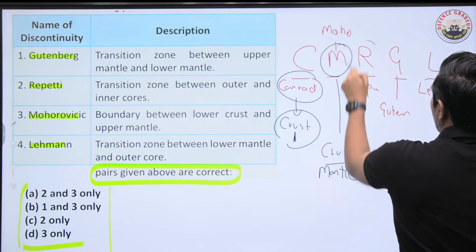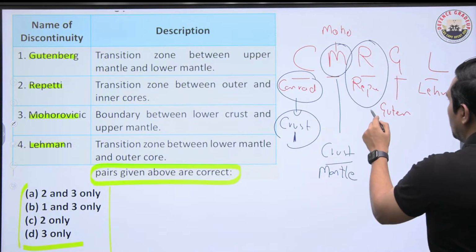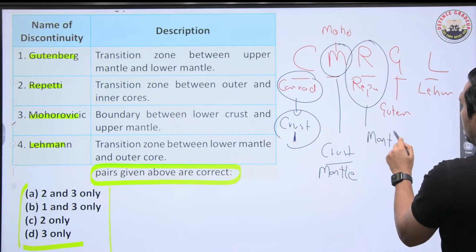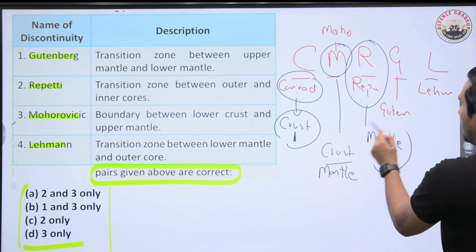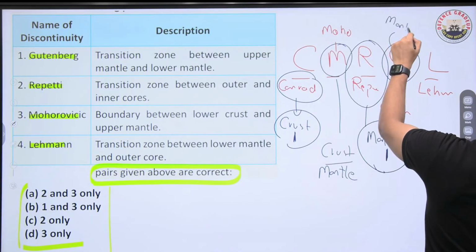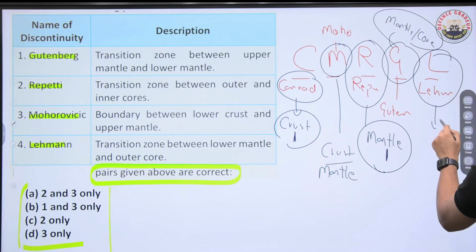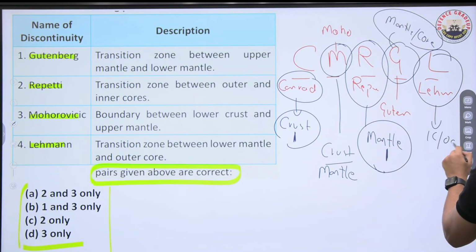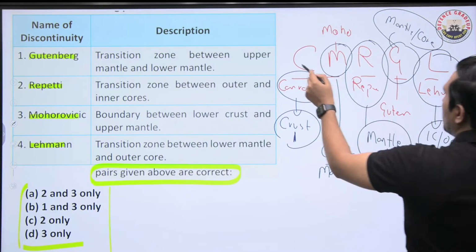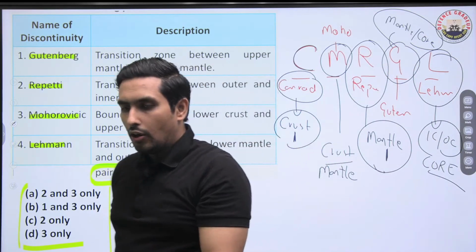Simple. Then I talk about the Repiti. Repiti is between upper and lower mantle. So mantle, between upper and the lower, is cut by the Repiti. Then we talk about the Gutenberg, that is mantle and core are divided by that. And finally Lehman, the innermost, that is inner core and outer core. That is core is being divided by that. As simple as that. So if you know this trick, Chief Minister Rahul Gandhi went to London. That is the best way of decoding this point.